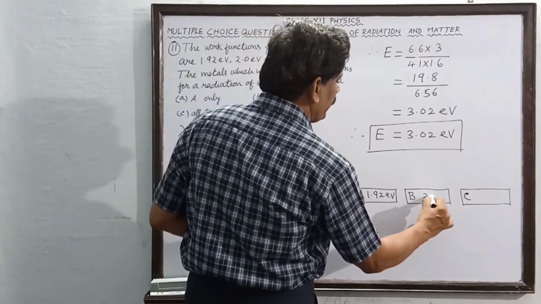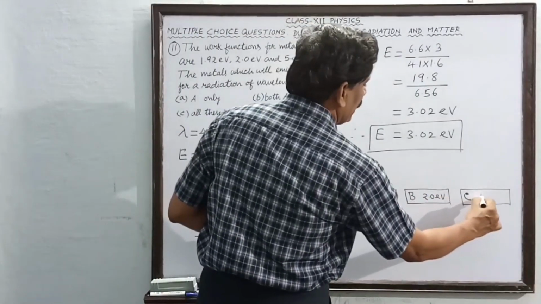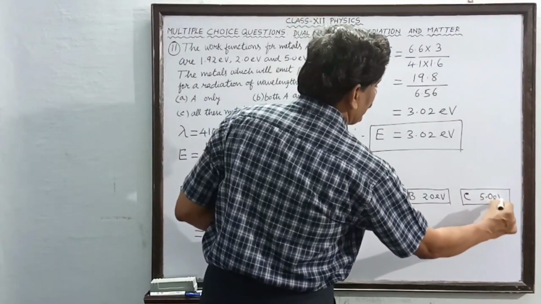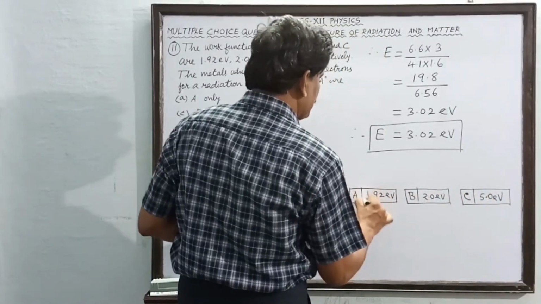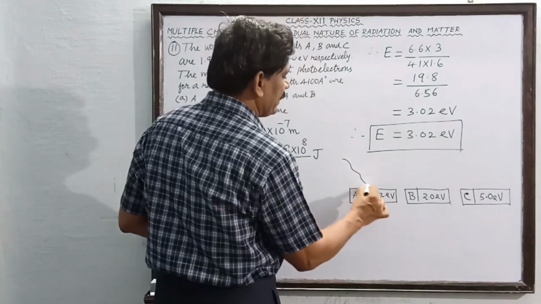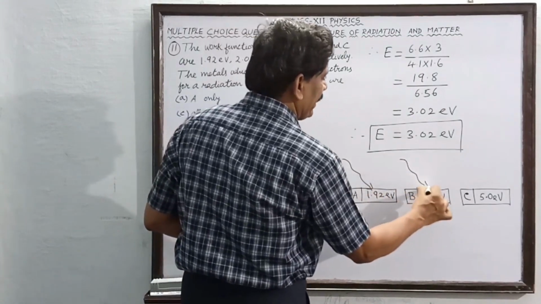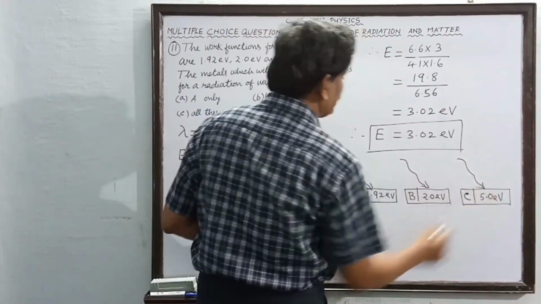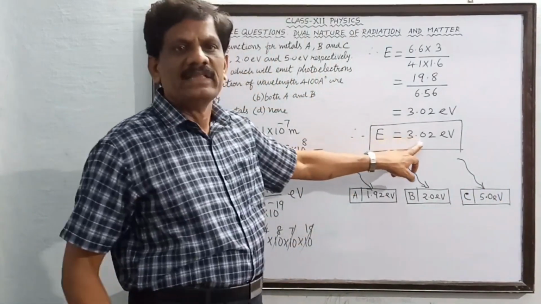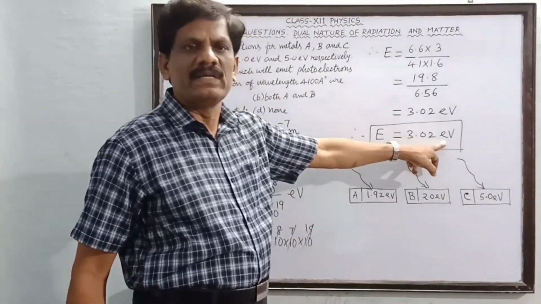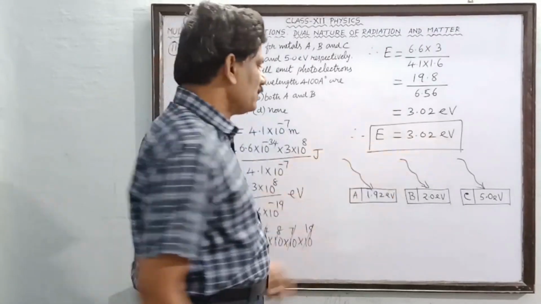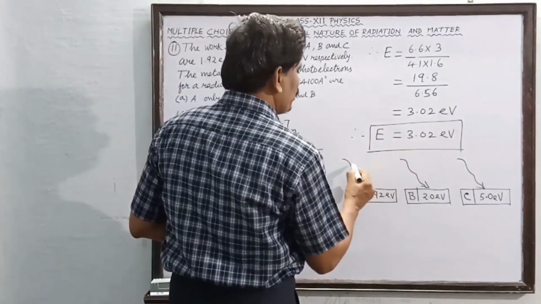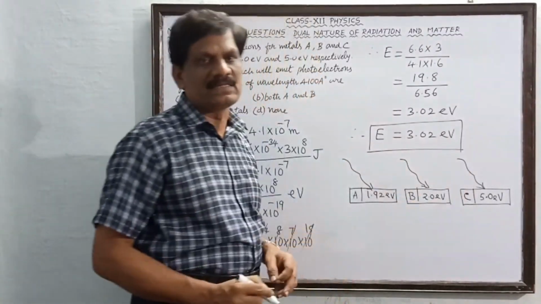This is 2.0 electron volt, and this is 5.0 electron volt. So on these three metals now light is incident like this. When light is incident with a certain energy, how much energy is incident? 3.02 electron volt is incident. Okay students? So here 3.02 is incident on all the three metals.